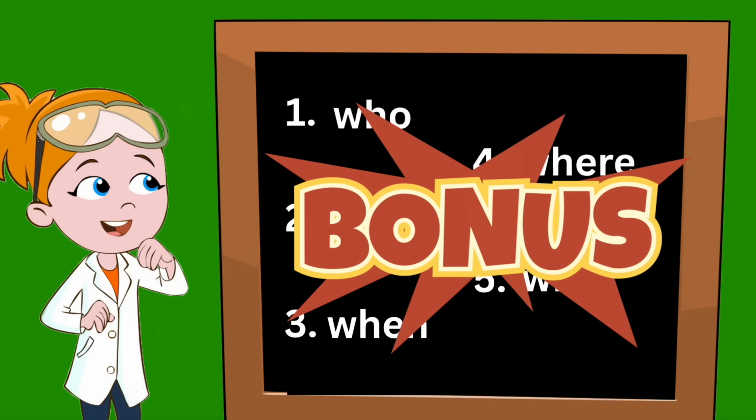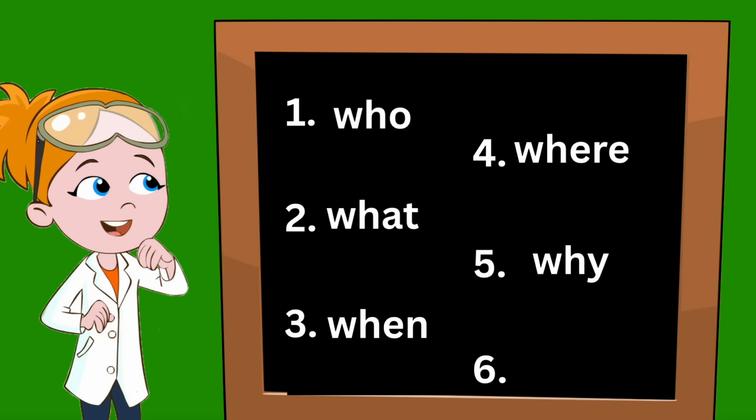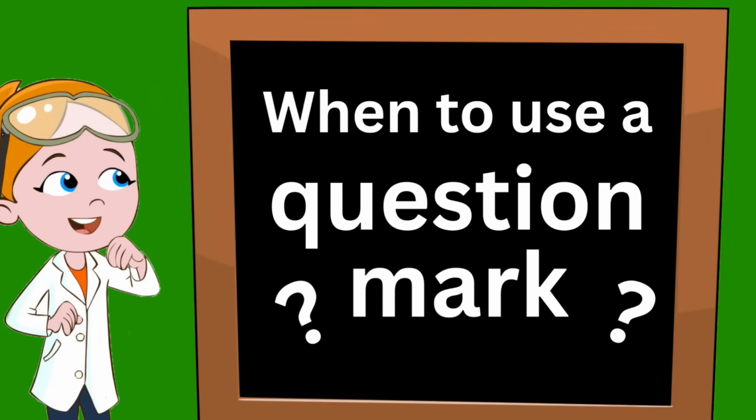Oh, and we have a bonus word. Our bonus word does not start with another W. Our bonus word actually starts with an H. It's the word how. These 6 words are like a secret code. When these words appear at the beginning of a sentence, that sentence is almost always asking a question. And that's when you know you need to use a question mark.